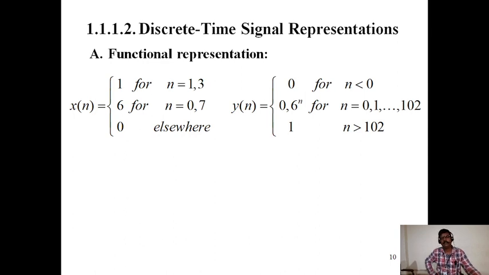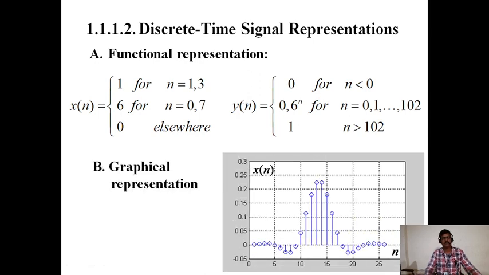y of n is equal to 1 for n greater than 1. This is the functional representation of the discrete time signal. Now the graphical representation of the discrete time signal. See this signal here: the x-axis is the time quantity, the y-axis is amplitude.